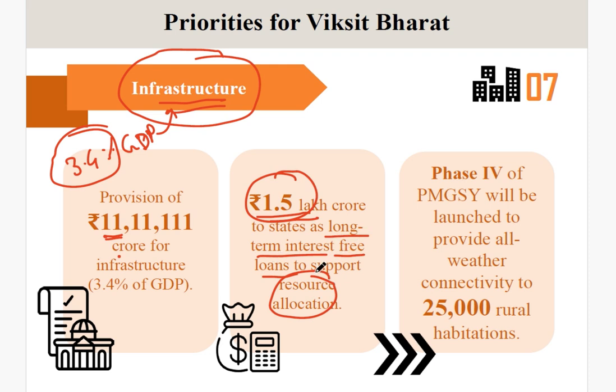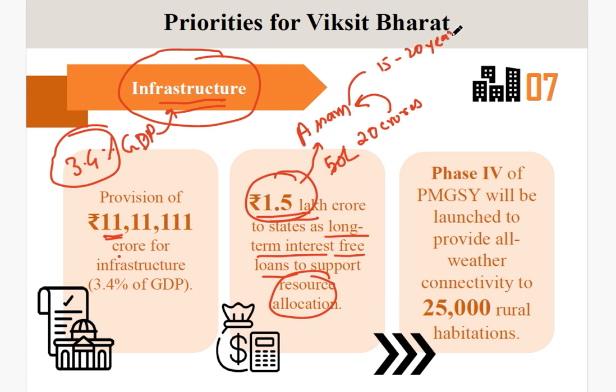Now, what are long-term interest-free loans? Suppose the Assam government has taken a loan of 20 crores from the central government. This 20 crores can be repaid over a period of 15 to 20 years.